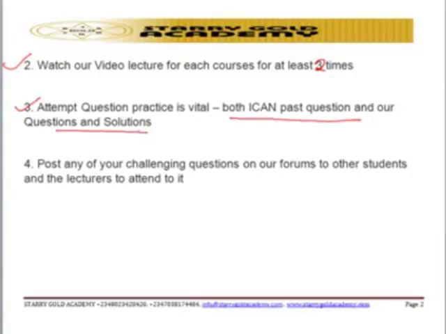For the ICAN past questions, you need to look at them from May 2014 up to date, that is May 2018. If you are able to look at the past questions, look at how they are solved, and look at the method of approach to each particular past question.